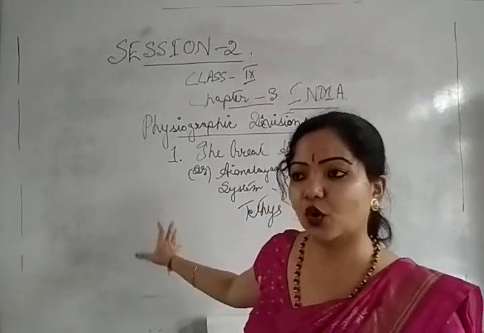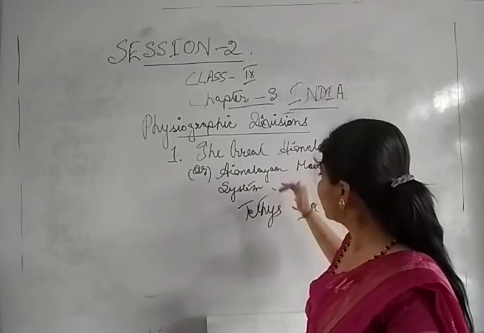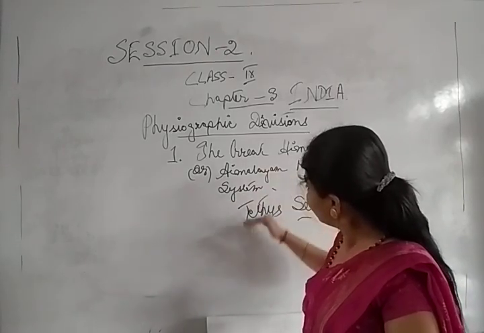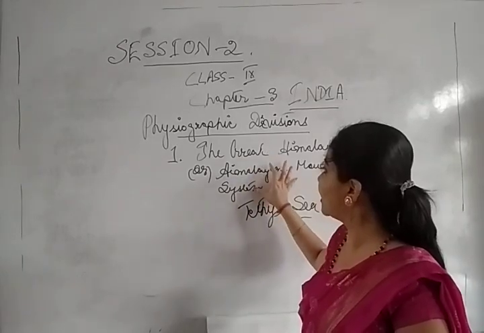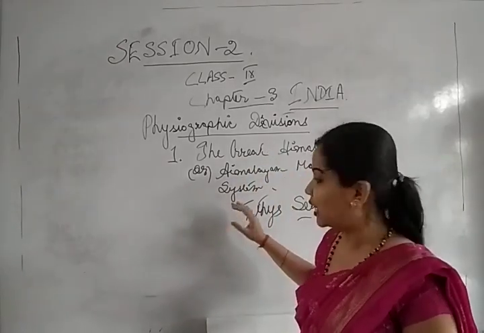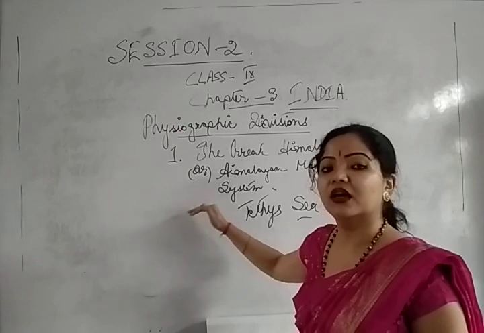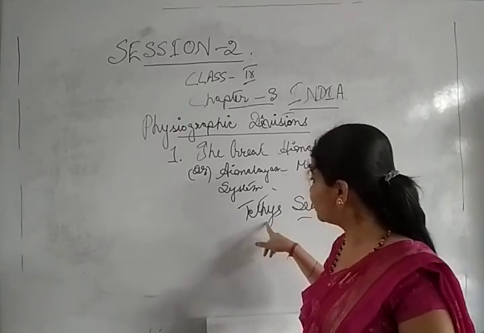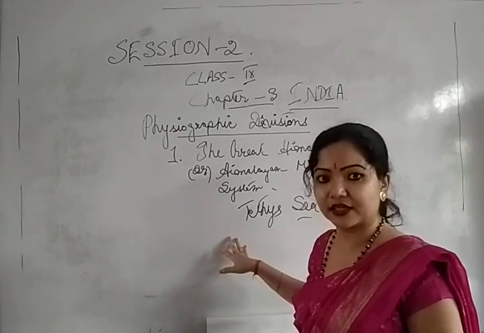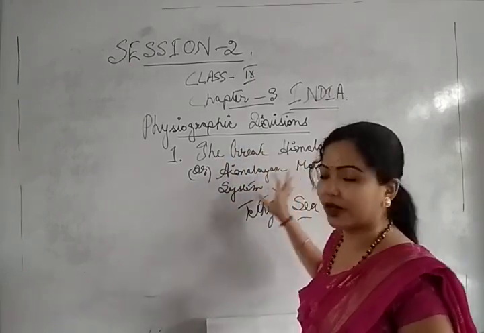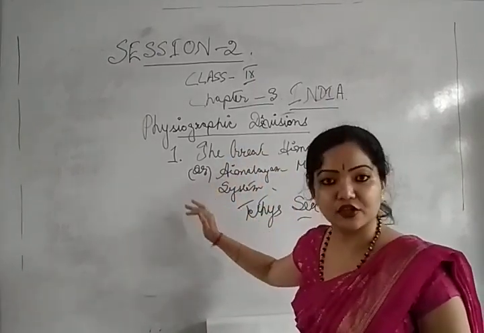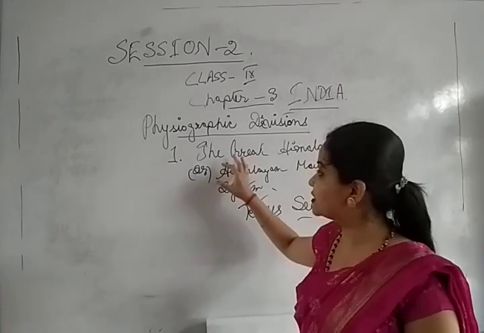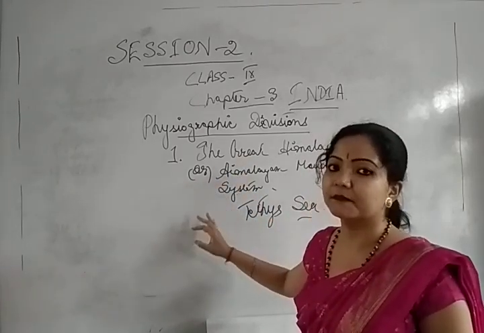Is it clear? So this entire process, the Tethys geosyncline process, formed the great Himalayan mountainous system. The sediments deposited from the Tethys Sea resulted in the formation of the great Himalayan mountains, and these were formed in the Tertiary period, and these are known as young folded mountains.